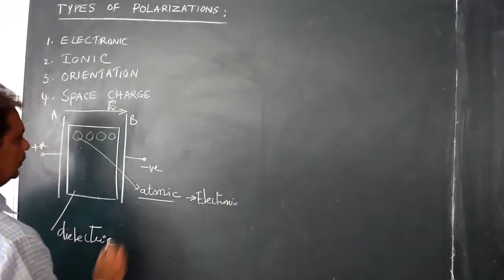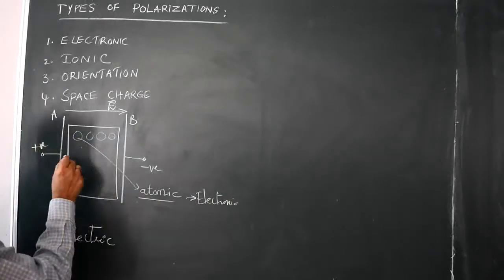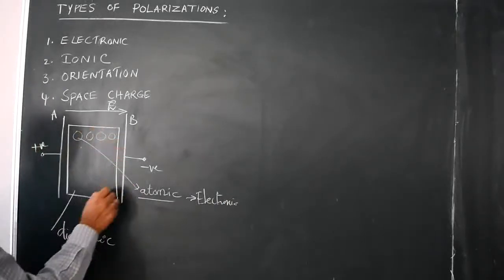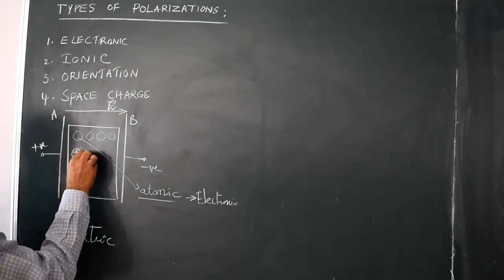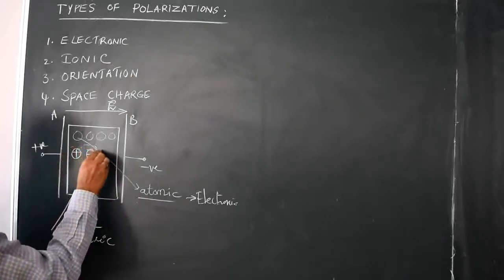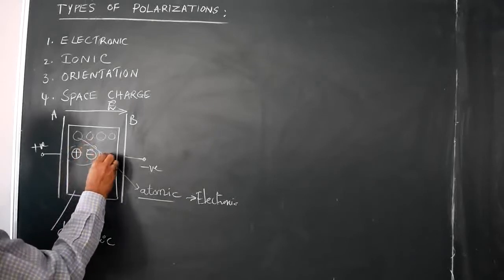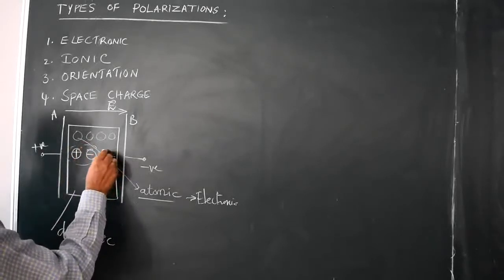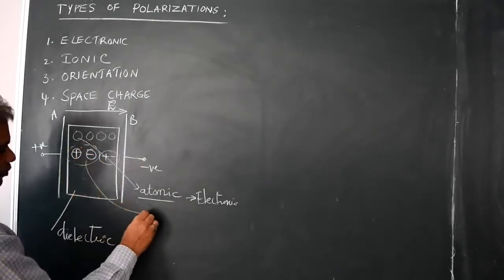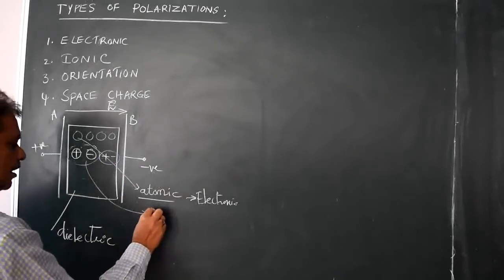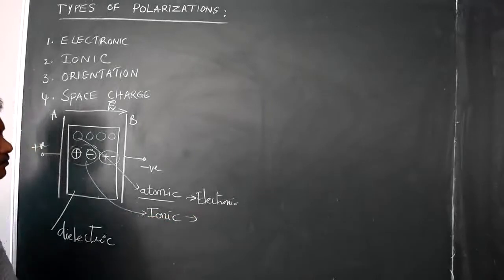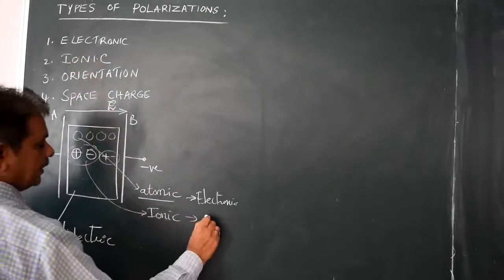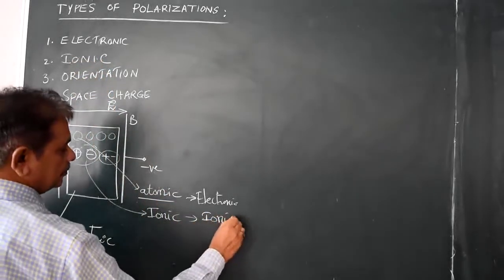This is the first one. And if the dielectric is formed with ions, positive ion and negative ion like this, then this dielectric is called an ionic dielectric. This ionic dielectric forms a polarization called ionic polarization.